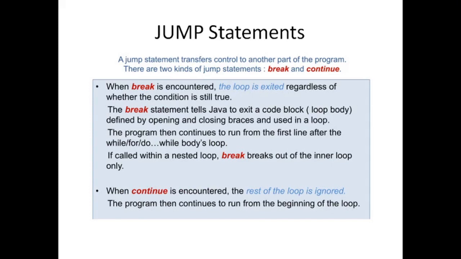Jump statements are basically of 2 types in Java. First is break and the other is continue. Suppose you want to break when c is equal to 3. Suppose your loop is getting executed from 1 to 10, but if c is equal to 3, then you want to leave that loop, then what will you do?